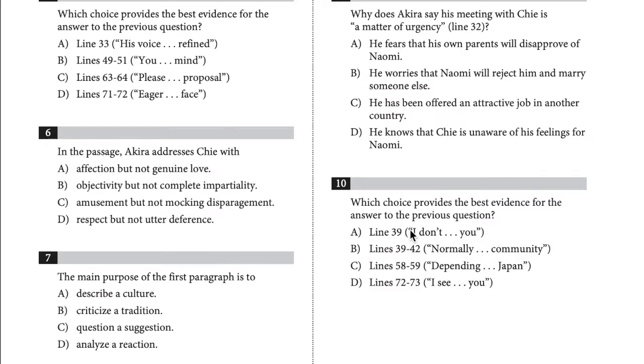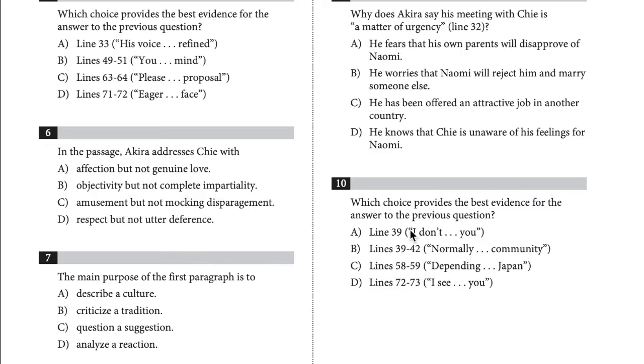So question 6, let's get into it. In the passage, Akira addresses Chi with... the best answer is D, because Akira clearly treats Chi with respect, including bowing on line 26 to her and calling her madam on line 31, and looking at her with a deferential peek, line 34.